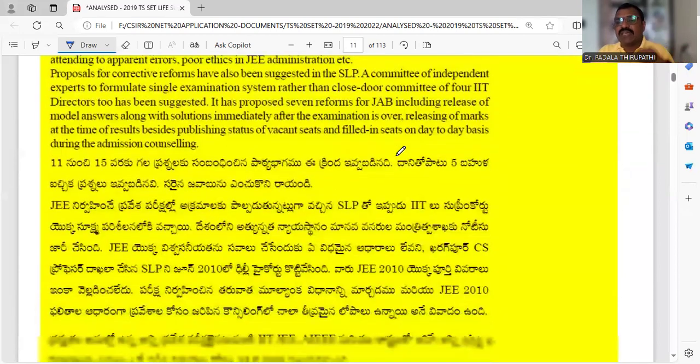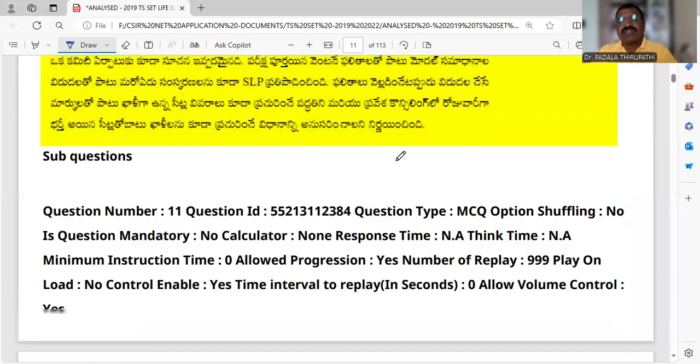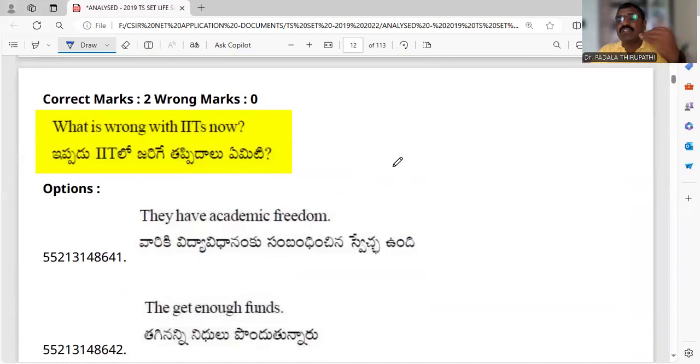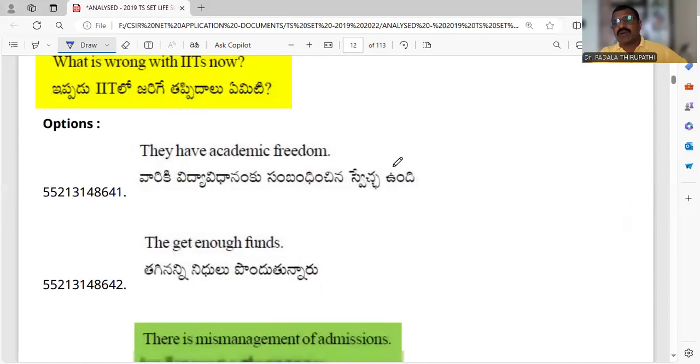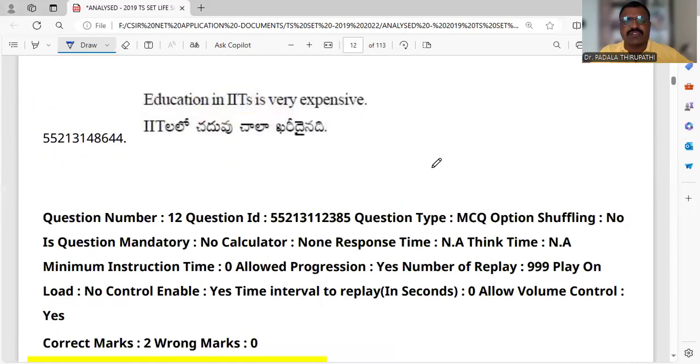In this matter, we can analyze, we can understand. Then 5 questions are here. For these 5 questions, we should give the correct answers. Each question carries 2 marks. That is most important. 5 questions, 10 marks for this paragraph or passage. It is mandatory for any first paper, all 29 subjects, any subject, any optional subjects.